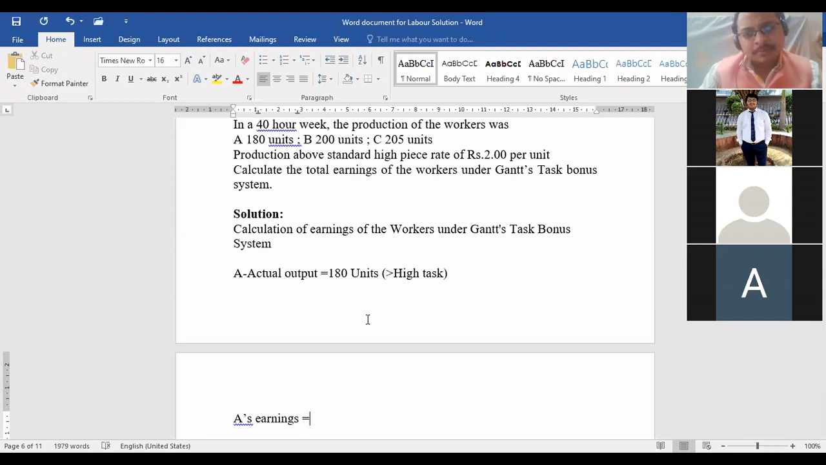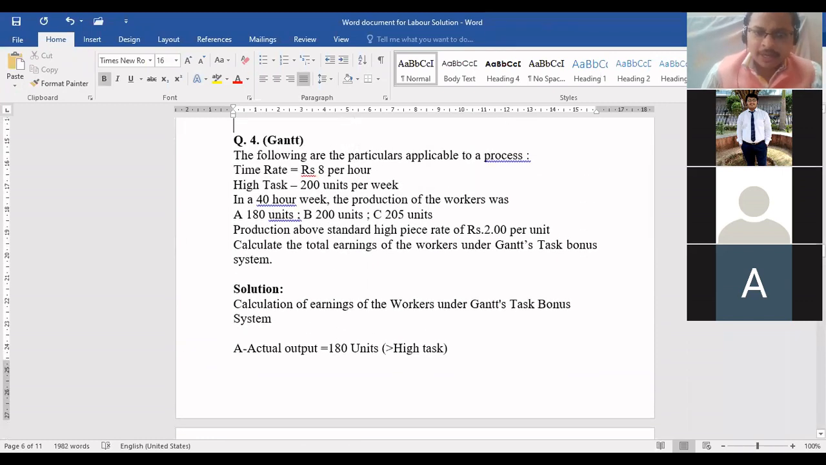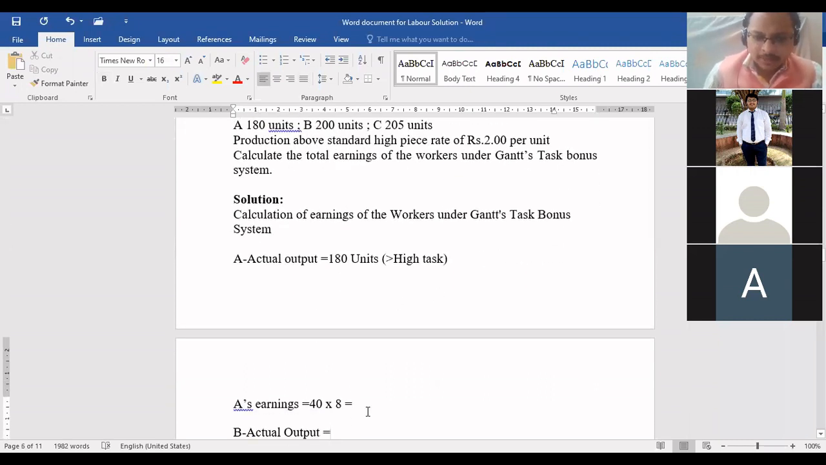Everyone agree with me? So 40 into 8. Yes, very good. His wages will be calculated like 40 into 8. 40 hours he worked, and the rate per hour is rupees 8. So he will be paid accordingly. Tell me the amount. 320. Very good. Have you understood this first of all?